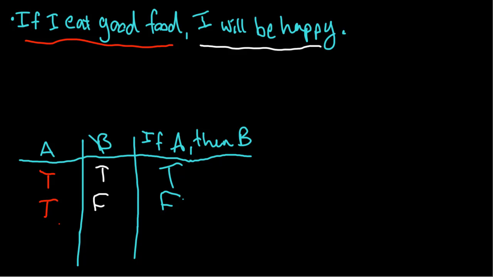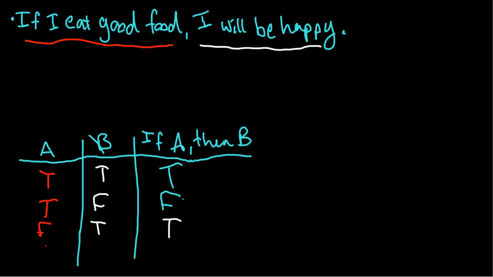Now, what if A is false and B is true? In this scenario, where our condition A is false, that is not enough to falsify our if A then B statement. So let me try to make sense of that. I'm saying I didn't eat good food, yet I'm happy. That's not enough to say that if I eat good food then I will be happy is also false, because I never even did that first condition. The statement could still very well be true. We don't have enough evidence to prove that it's false. So we would say that if A, then B is still true.